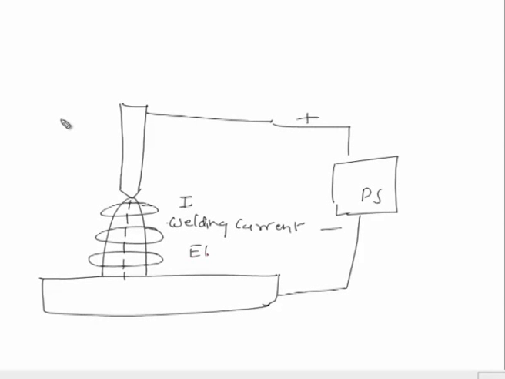In the normal case this field is found to be uniform. If we see it in the top view, around the weld pool this field is equally spaced and uniformly distributed around the welding arc.